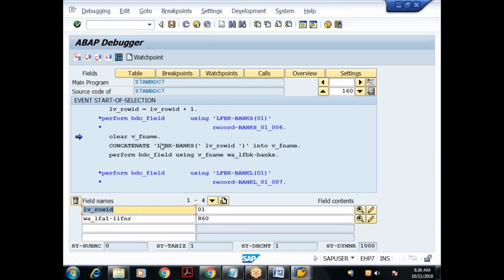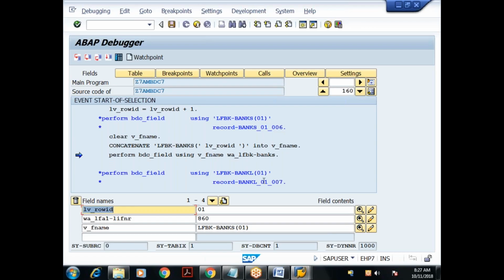Now see here, I'm concatenating this. What am I concatenating? LFBK bank is up to this, one value. The other value is LV row ID, and this is another value. We are concatenating these three things into V underscore F name. When I say F5, see the value of V underscore F name. I got LFBK hyphen bank case of 01. Then this part is understood now.